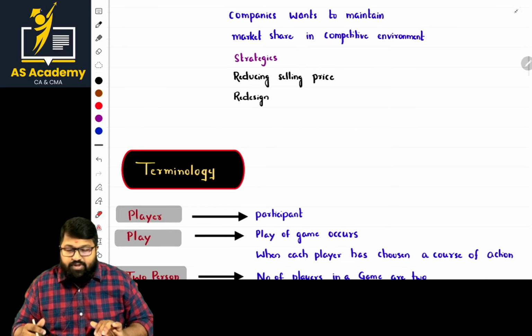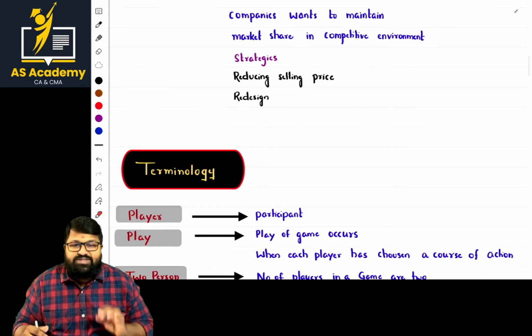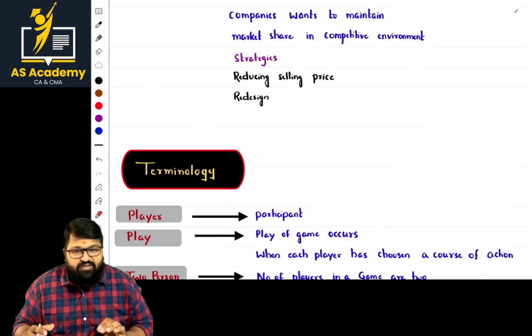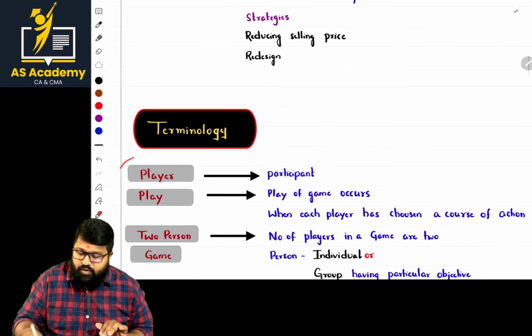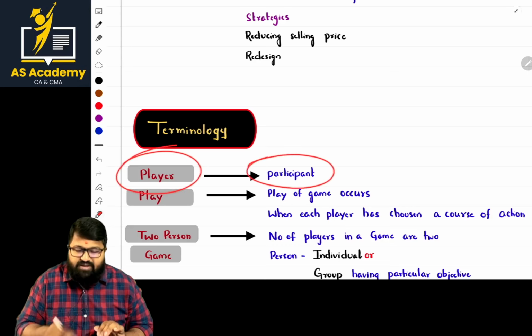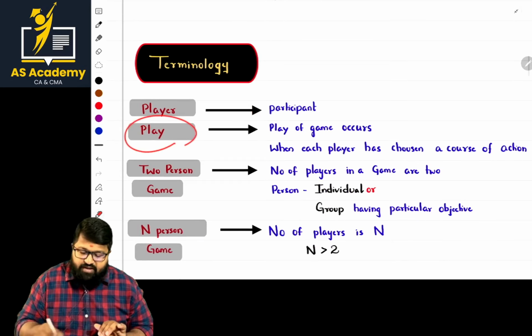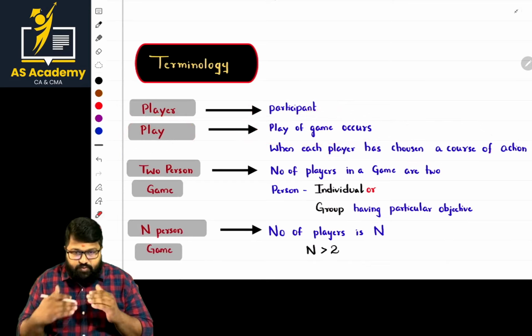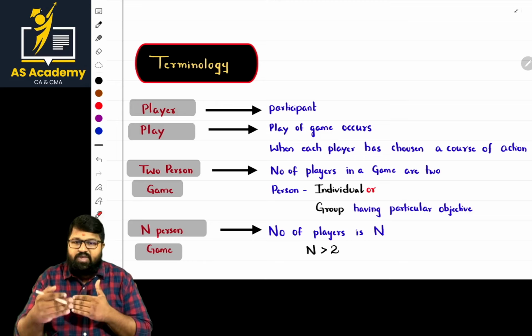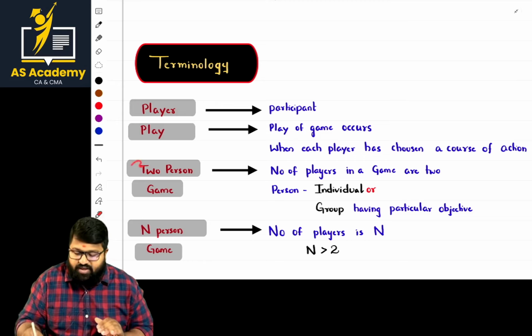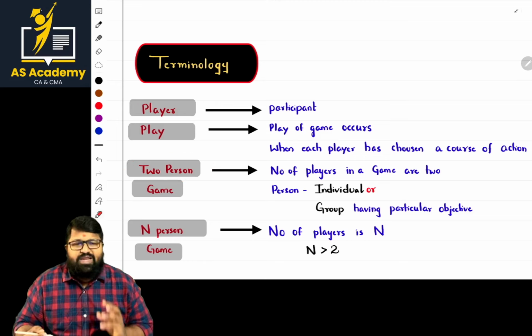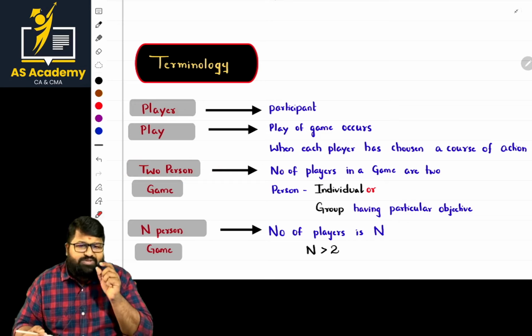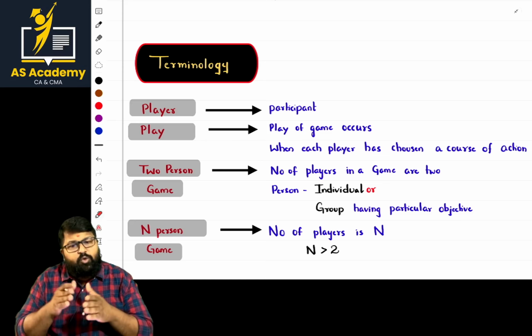Okay, now the most important aspect is terminology, in the case of game theory. First, who are players? That is nothing but participants. And what is the play? Play of a game occurs when each player has chosen a course of action. So he's not remaining silent, he's doing something. Then the play starts. Two person game: normally, two person does not mean only two individuals. It can be two teams also.